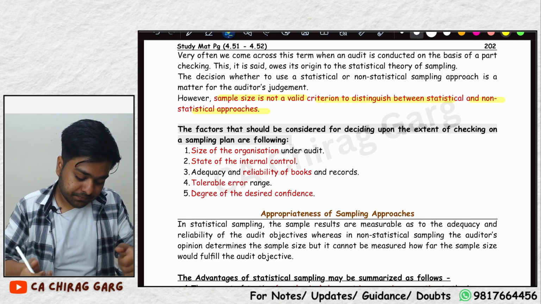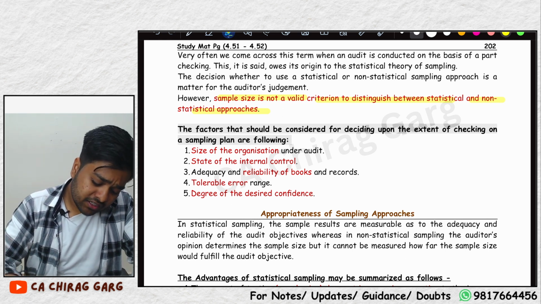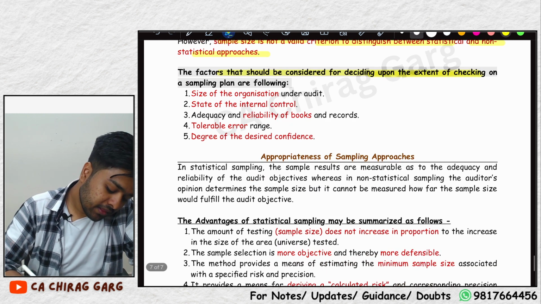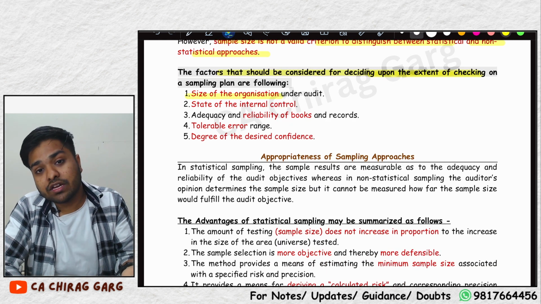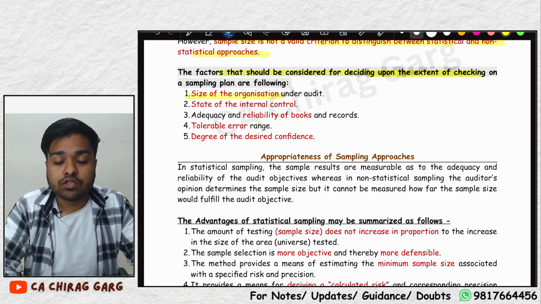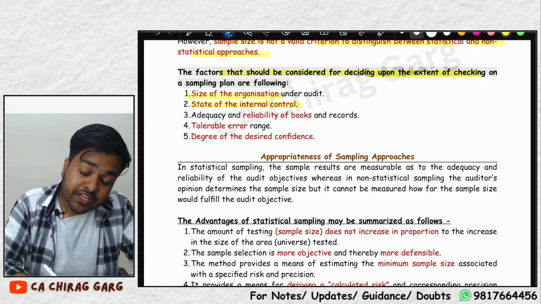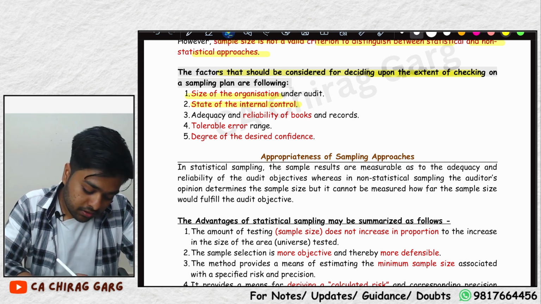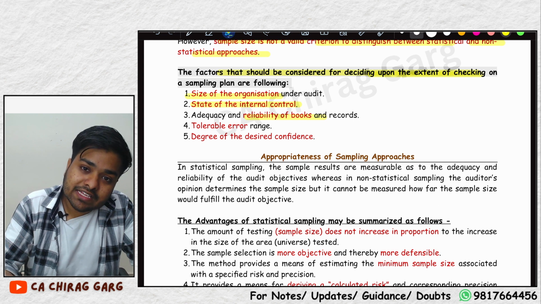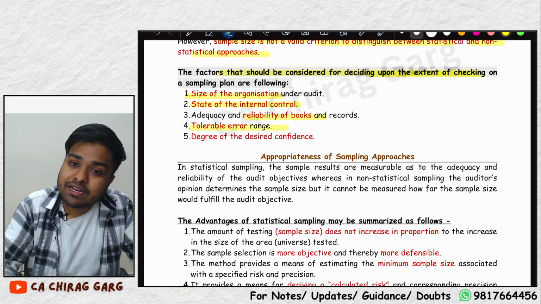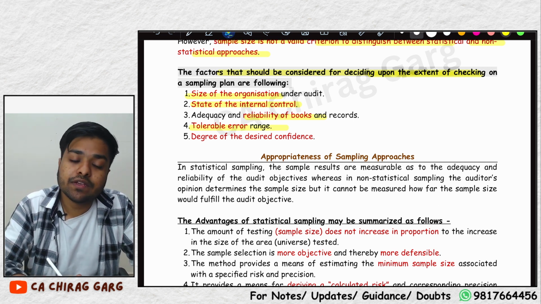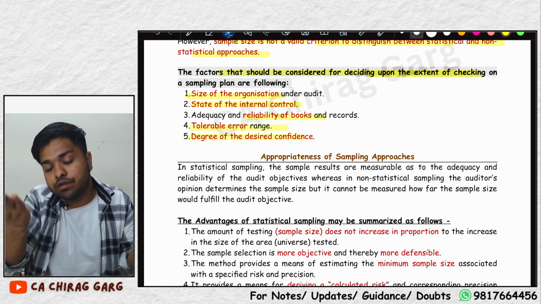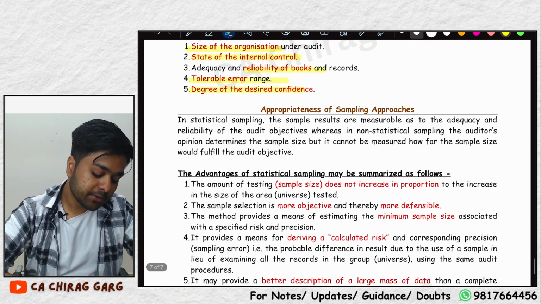Do you understand that? What factors should be considered to decide upon the extent of checking? First is the size of the organization. If the organization size is huge, your sample size will be larger. If the internal controls are strong, how much is the sample size? Smaller. If the reliability is high, the sample size will be smaller. If the tolerable error range is high, the sample size will be smaller, and if the degree of desired confidence you need is high, the sample size will be higher. Any confusion, do let me know in the comments.